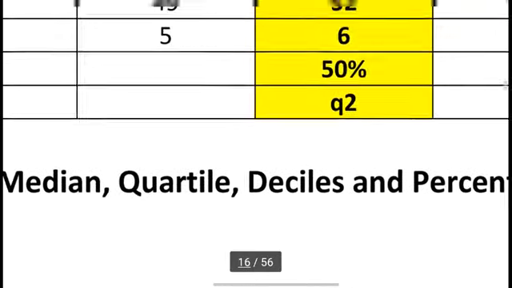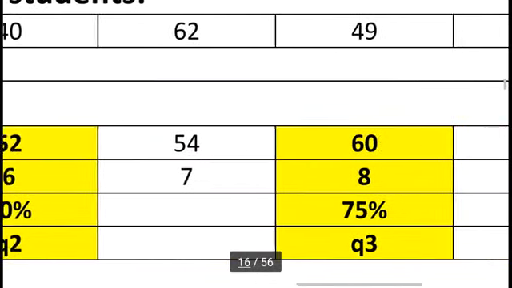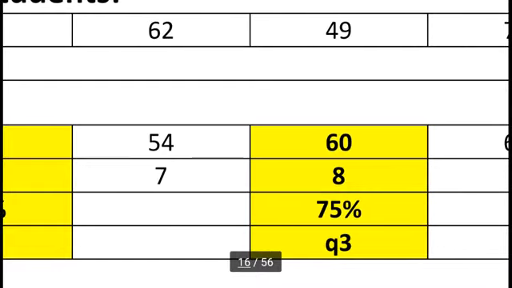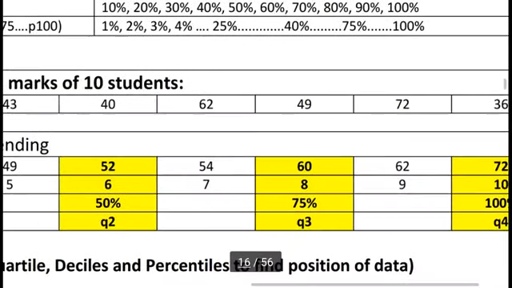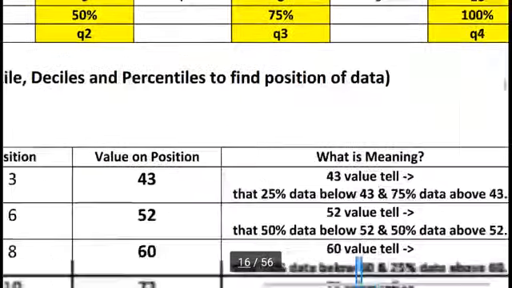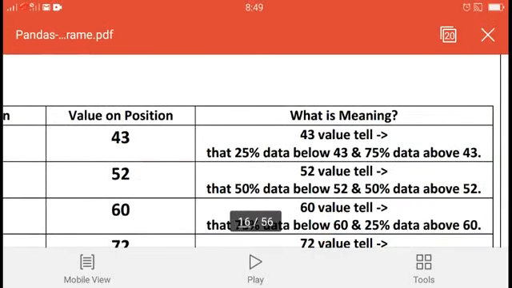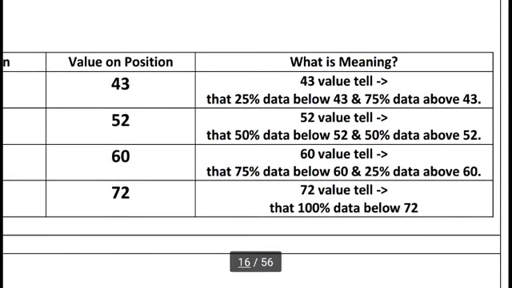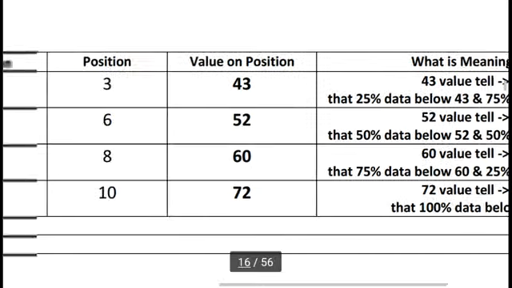In the 8th position the value is 60. So 60 is our answer. 60 means 75% of the data is below 60, we already know, and 25% of the data is above 60. Means at 60, 75% of the data is below, and above 60 the 25% data is available.